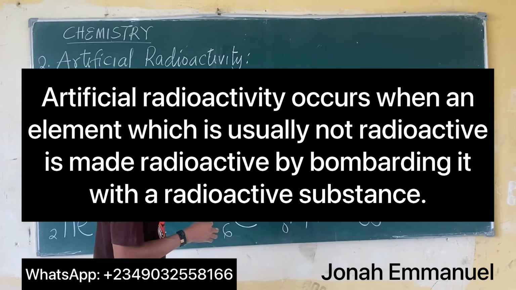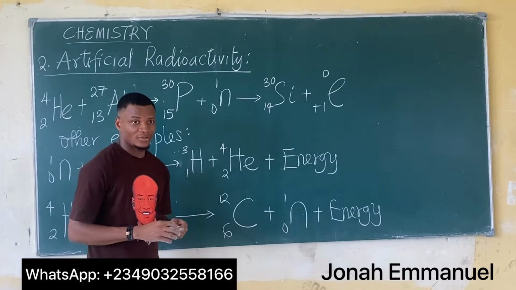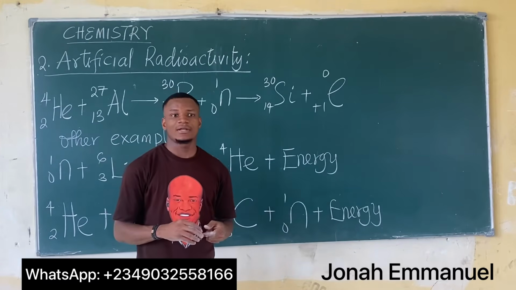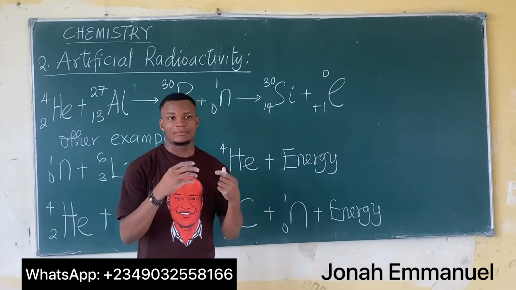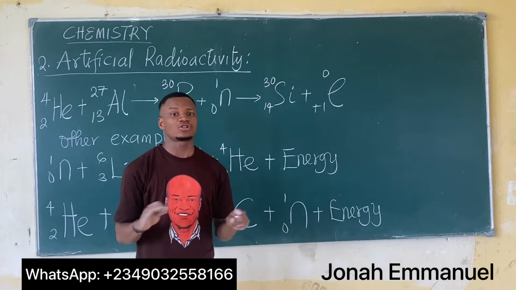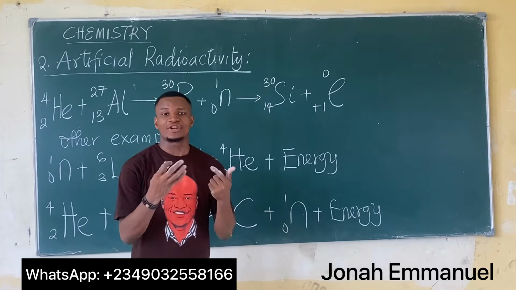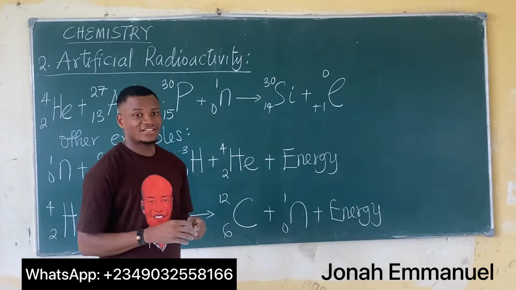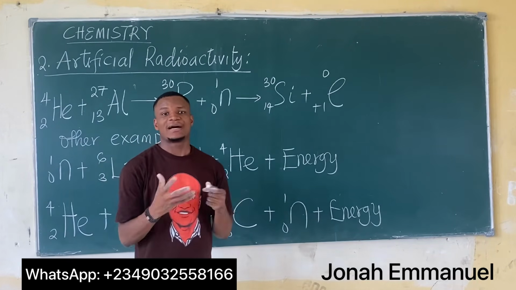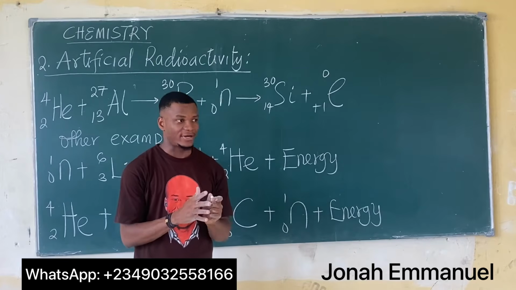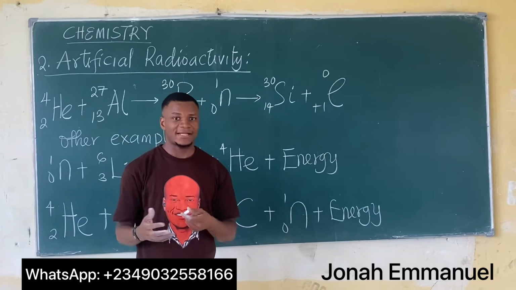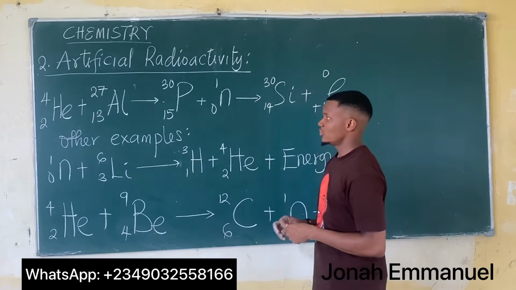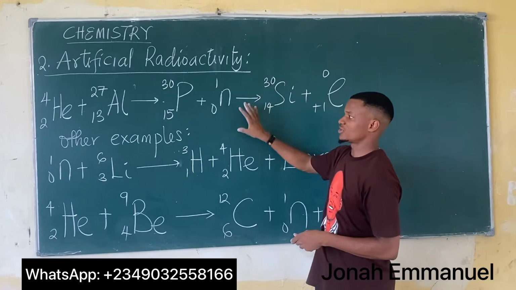That is artificial radioactivity. So by definition, artificial radioactivity occurs when an element or a particle which is usually not radioactive is made radioactive by bombarding it with a radioactive particle. By bombarding, I mean combining it with a radioactive particle. That is artificial radioactivity. So an example of artificial radioactivity is what you see here.